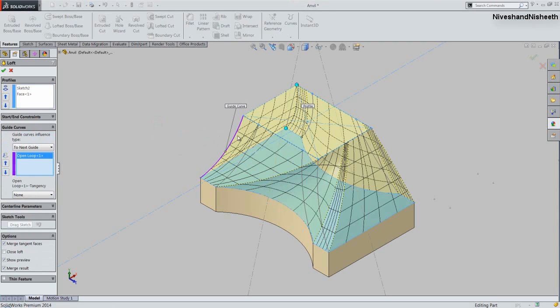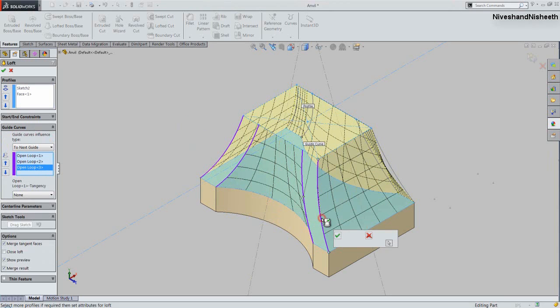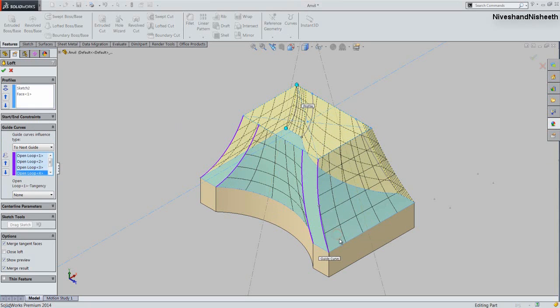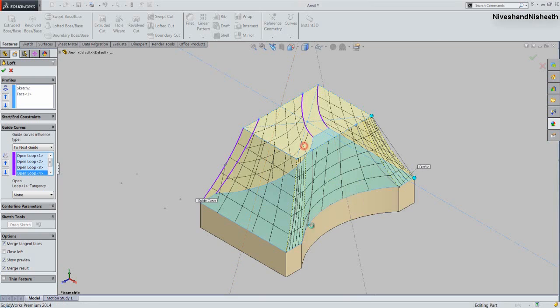Click OK. We will select each arc one by one on here. Select this one. Okay. This one. Okay. This one. Okay, alright. In the same manner, we will select total 8 arcs on here.